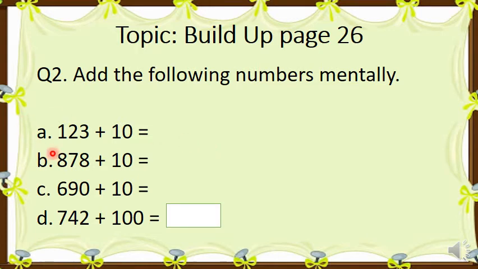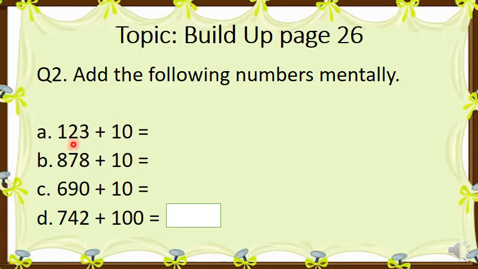So number 1 is 123 plus 10. How will we add 10 to 123? As you can see, these are 2 digits. 2 digits represent ones and tens. So we will add in the tens column, which means we will add 2 and 1. Now what is 2 plus 1? 3. Yes, 2 plus 1 is 3. So the answer we will get is